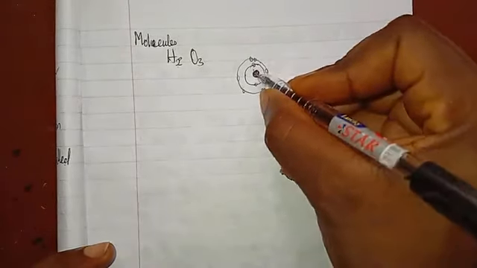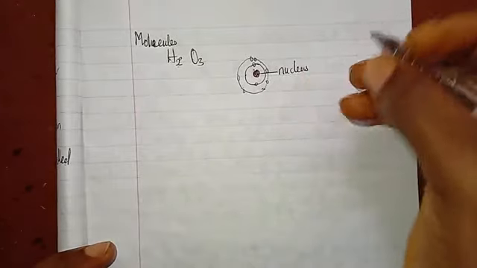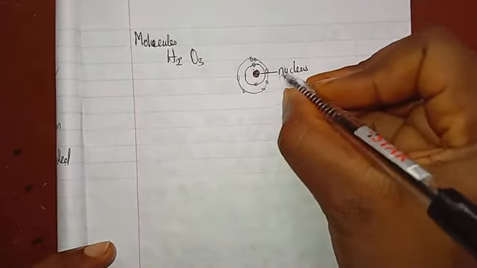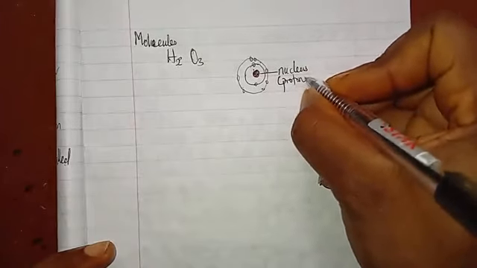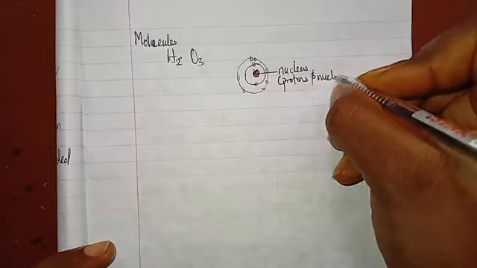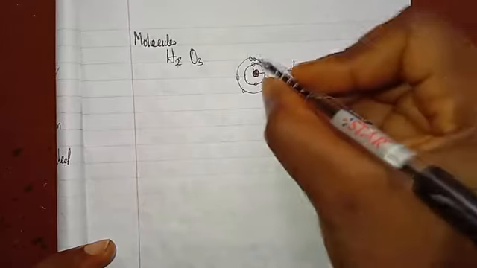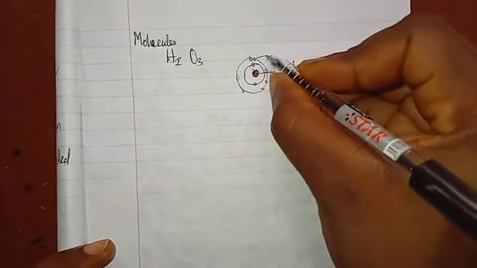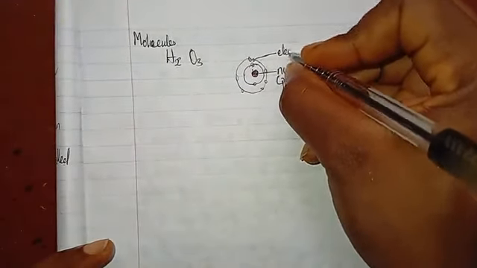The nucleus is at the center of the structure of an atom. It is made up of protons and neutrons. And the electrons are orbiting around the nucleus.